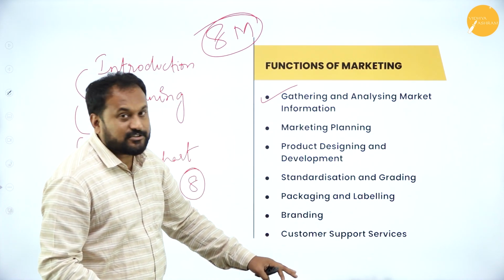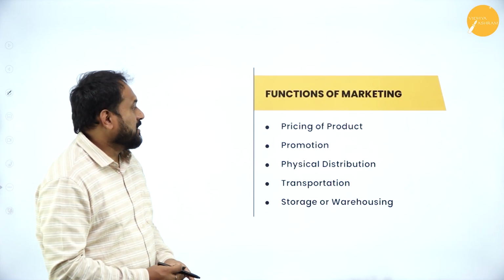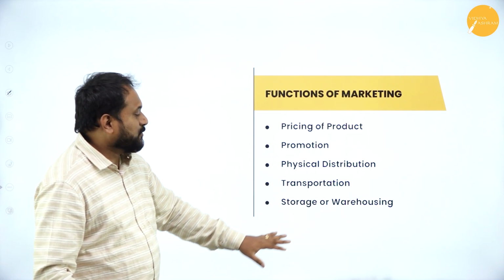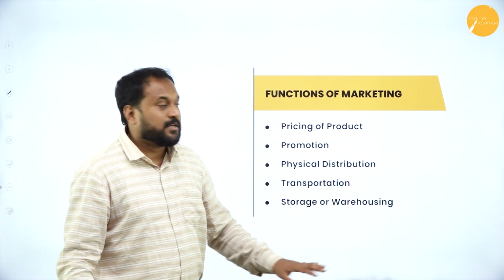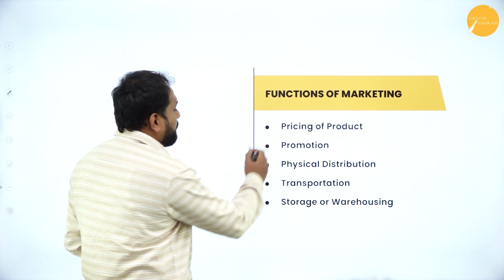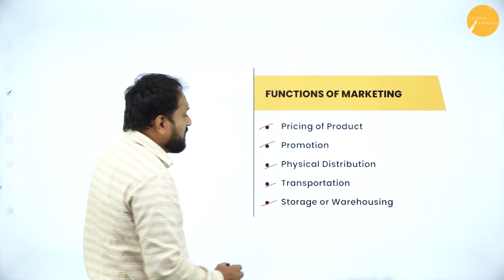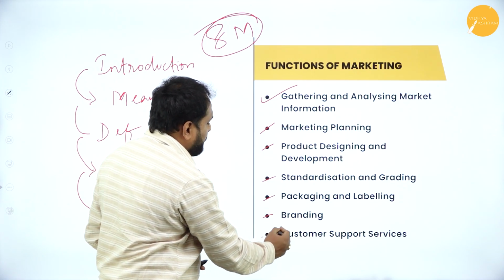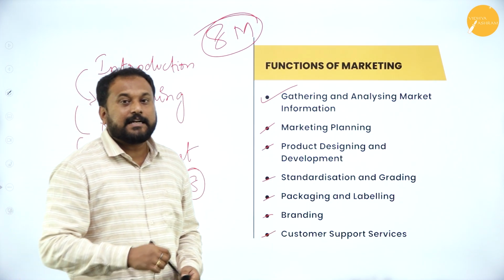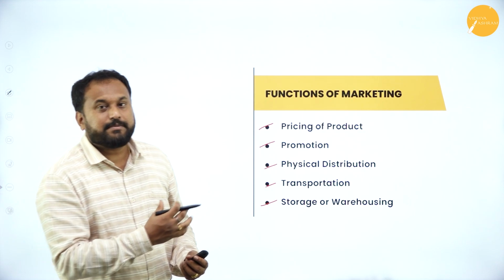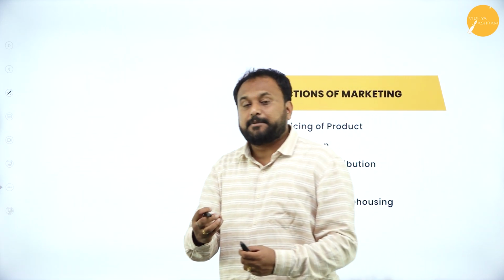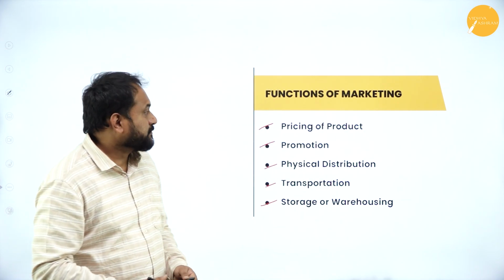All these are functions of marketing, plus pricing of product, promotion, physical distribution, transportation, storage or warehousing. Here we have 1, 2, 3, 4, 5, and then 6, 7, 8, 9, 10, 11, 12. So I have given you 12 points. Any 8 you pick and start explaining. That is how you'll get 8 marks from this question.